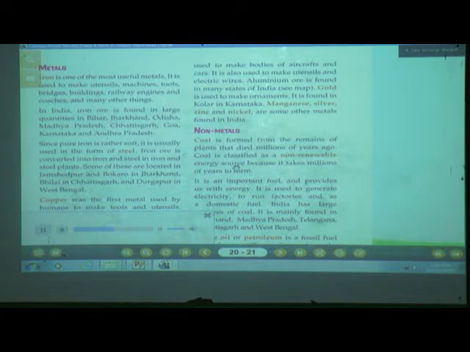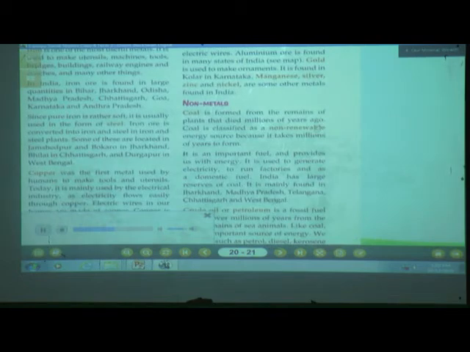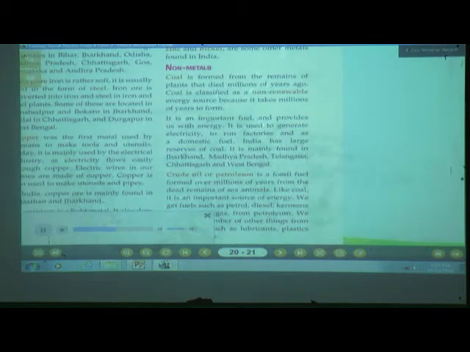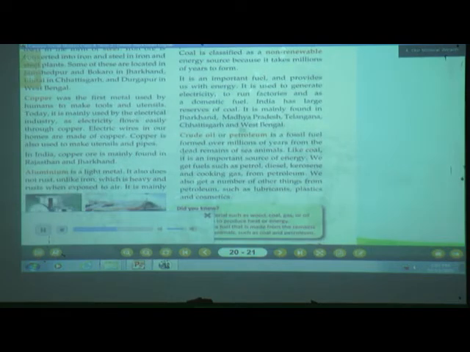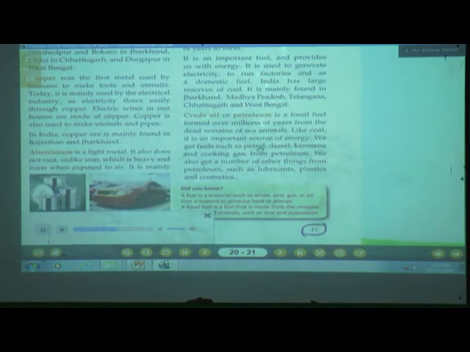Non-metals. Coal is formed from the remains of plants that died millions of years ago. Coal is classified as a non-renewable energy source because it takes millions of years to form. It is an important fuel and provides us with energy. It is used to generate electricity, to run factories and as a domestic fuel. India has large reserves of coal. It is mainly found in Jharkhand, Madhya Pradesh, Telangana, Chhattisgarh and West Bengal.